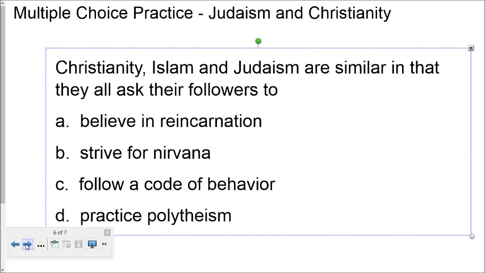Looks like that might be the correct answer, but let's look quick. Practice polytheism, that's the belief in more than one God. So none of you should pick that ever, because you know it's monotheism, even though it wasn't a choice here. That one is obviously wrong. So that's really the extent of what you need to know, again, to answer the multiple choice. We went over this. We'll go over it way more in review in class, during class as we study it. But for answering Regents questions, know this, move on to something else if all you're concerned with on this is indeed the multiple choice.